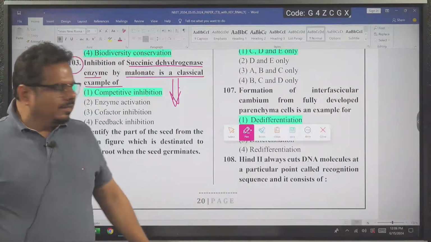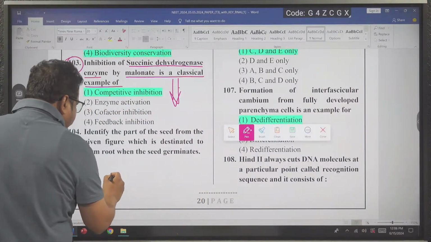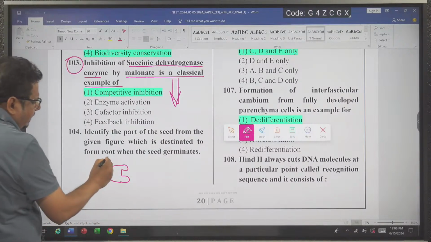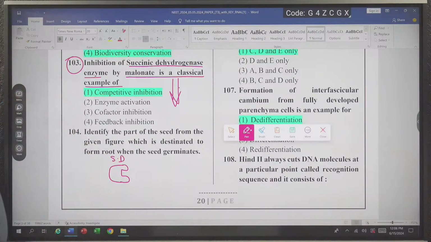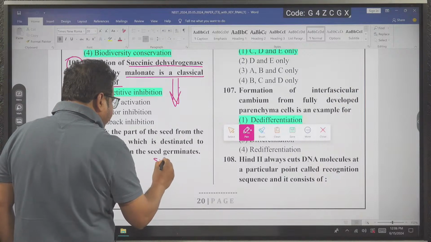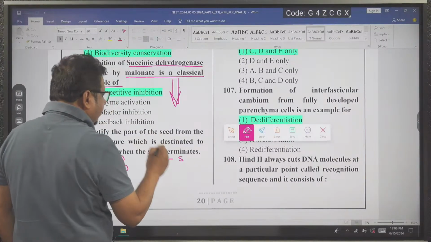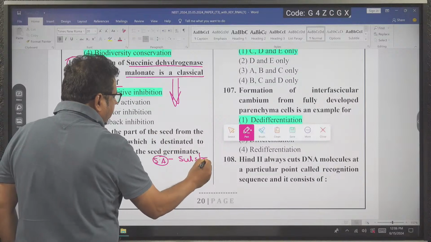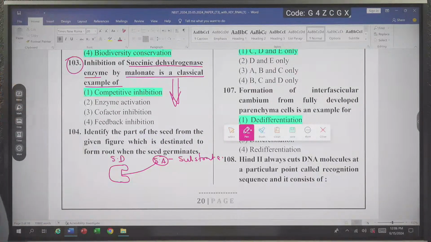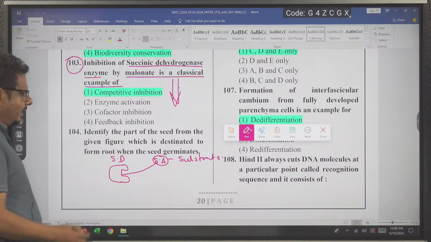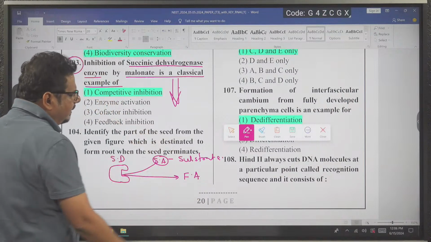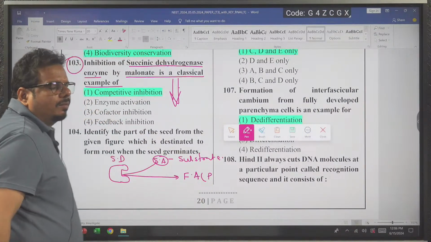How does the cell do it? Actually the normal reaction is this: this is the succinic dehydrogenase enzyme, and here the substrate, in short, I am writing succinic acid. This is the substrate. Now what happens during the reaction? This succinic acid substrate binds at the active site of succinic dehydrogenase and forms a product called fumaric acid. It is the product. So this is the normal reaction.